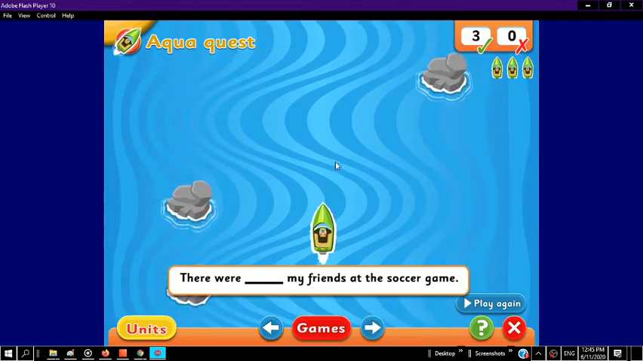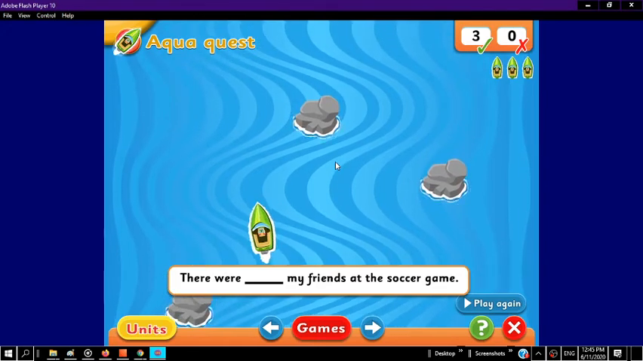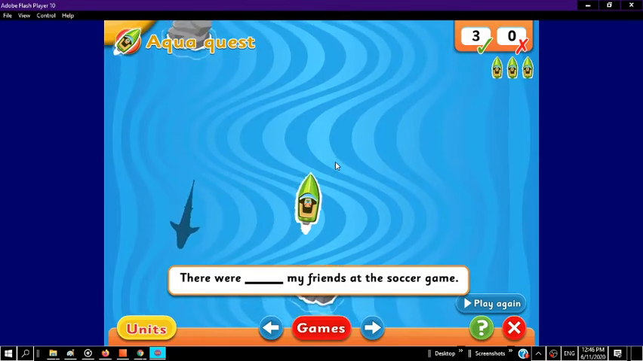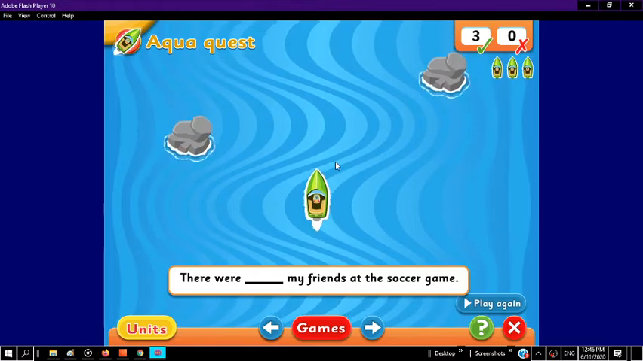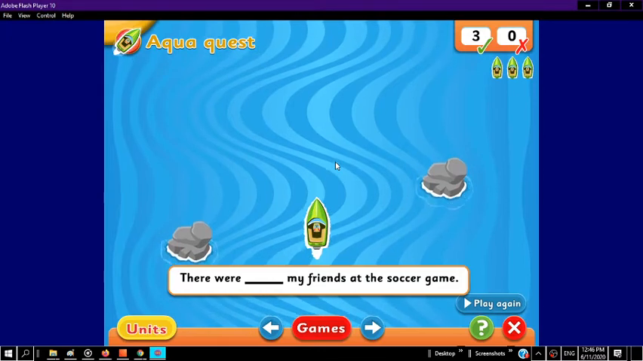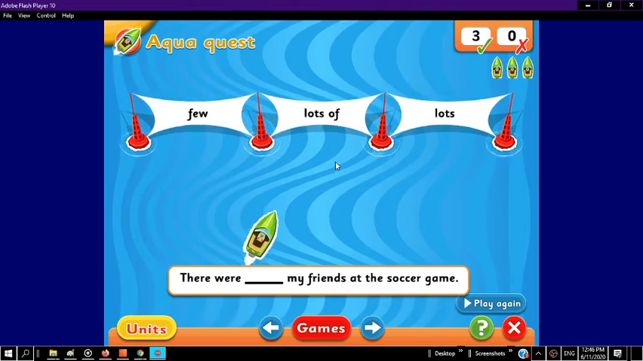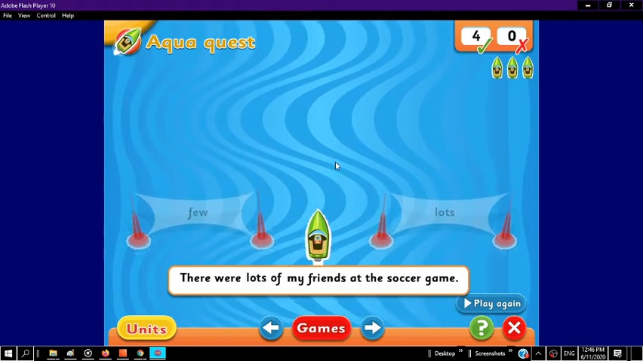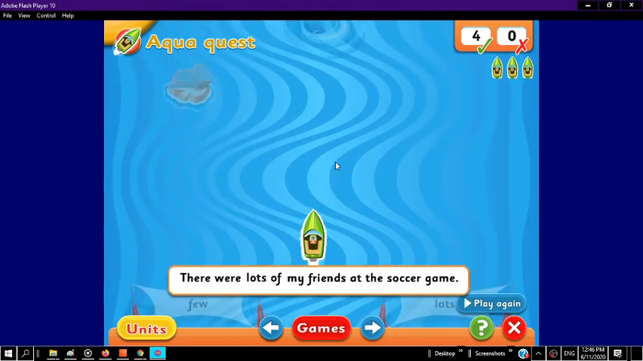All right. Next sentence says, there were blank my friends at the soccer game. Again, we're looking for one of those quantifiers, some type of word that's going to tell us how many kids or how many friends there were at the soccer game. There were a little my friends. No, that doesn't make sense. There were many my friends. No. There were few my friends. No. There were lots of my friends. I think lots of makes more sense, right? There were lots of my friends at the soccer game.